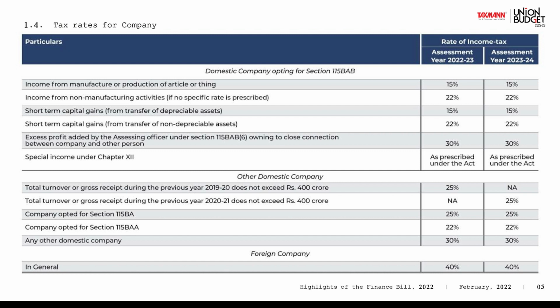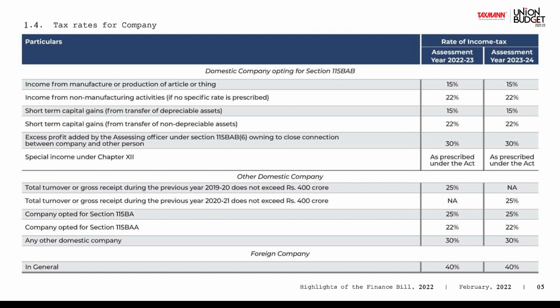In that case, you are giving a benefit to the other company: I issue a bill at a higher price so that you can claim an expenditure at that higher price. You get a benefit basically by showing excess expenditure, and I am charged at a very attractive rate of 15%. So it would be a win-win situation.